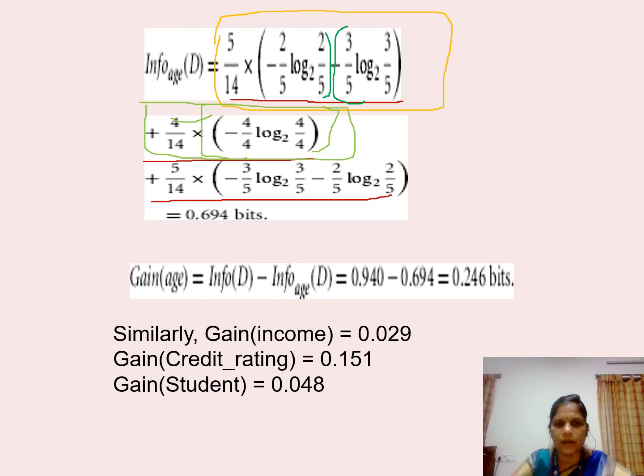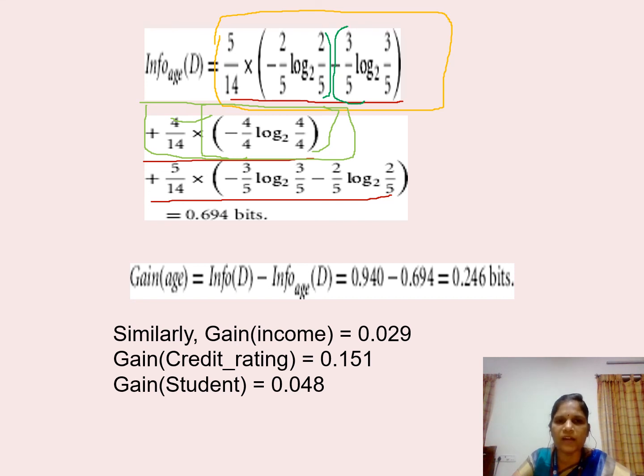Here there are 14 samples in total. Among the 14 samples, 5 are categorized as young people, 4 samples are categorized as middle-aged, and the remaining 5 are senior. If you want, you can count from the data set. There are 5 people belonging to the senior category among the 14 samples. In this 5, 3 can buy a computer and 2 cannot buy a computer. This is the probability for yes computer and this is the probability for no computer.